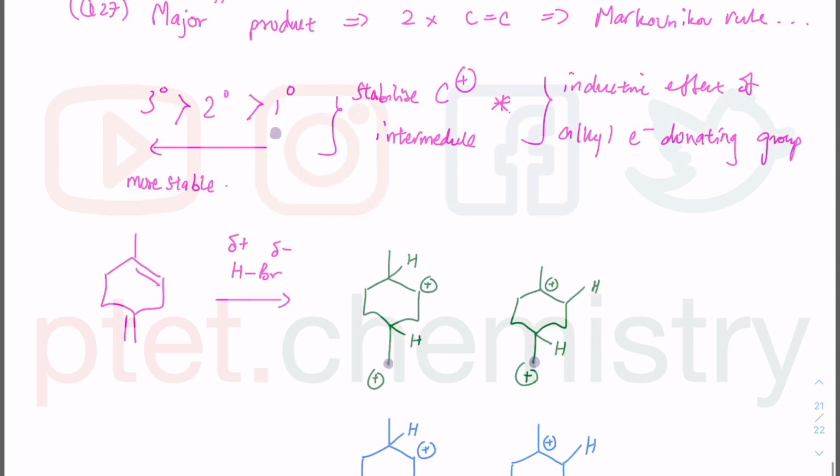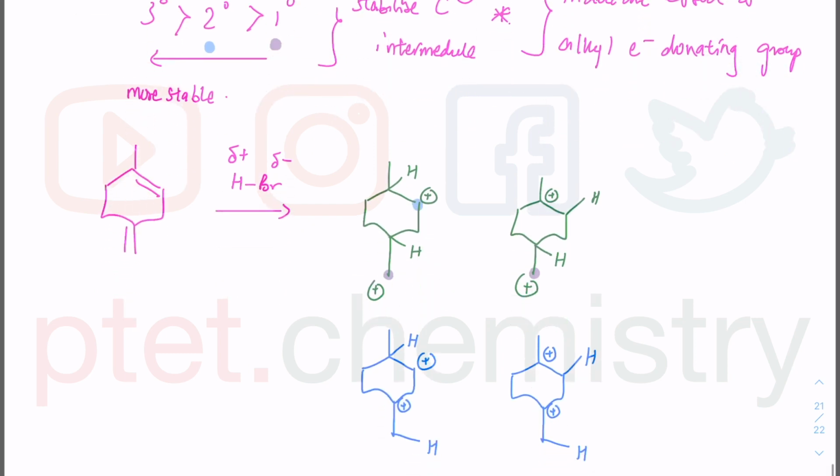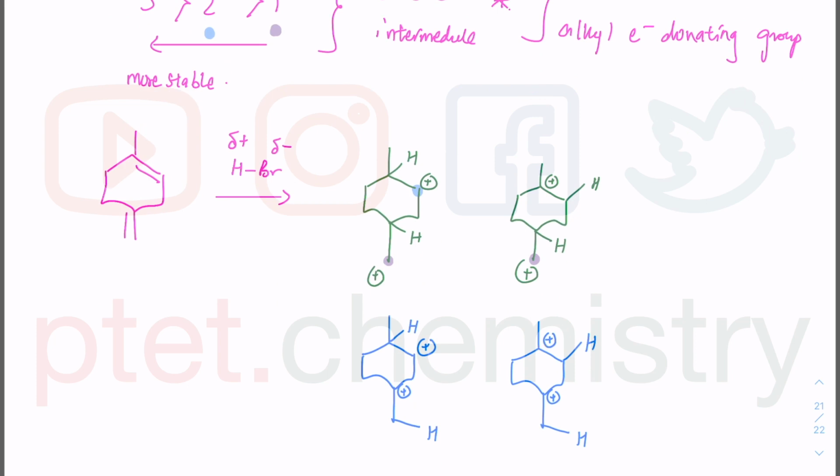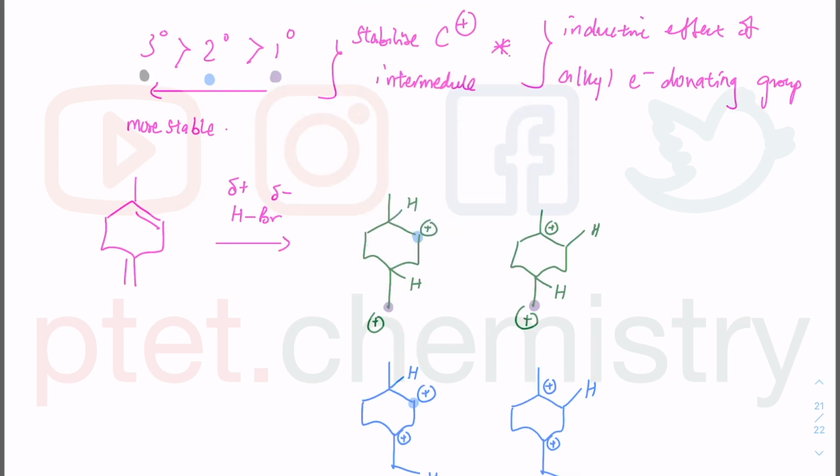Let me try and put a blue highlighter for the secondary. So the carbon with the positive charge is bonded to 2 other carbons. So that is a secondary carbocation. This is a tertiary carbocation. This is a tertiary carbocation, because the carbon with the positive charge is bonded to 1, 2, and 3 other carbons. And I have one more secondary carbocation. Last but not least, as I said, is the tertiary carbocation.